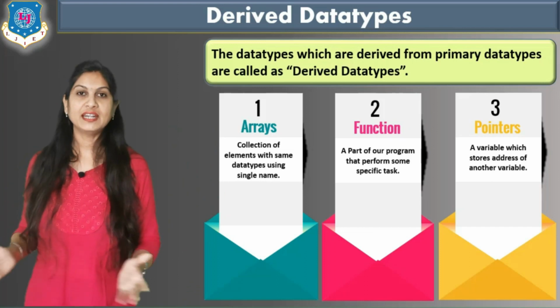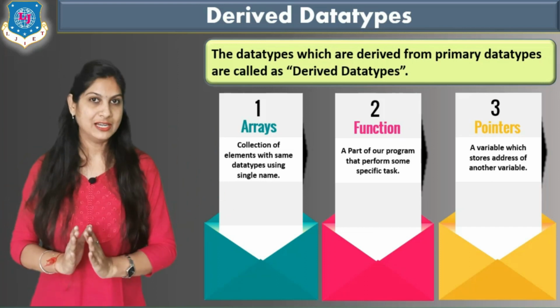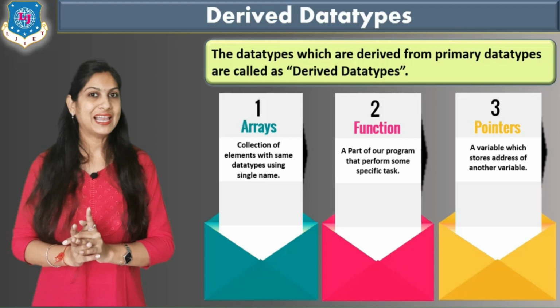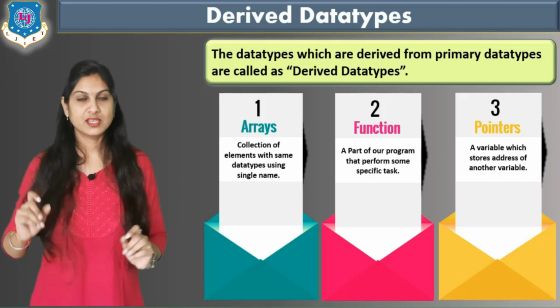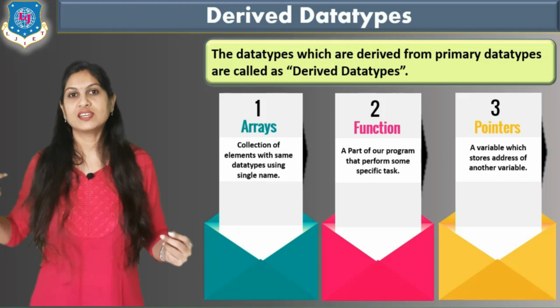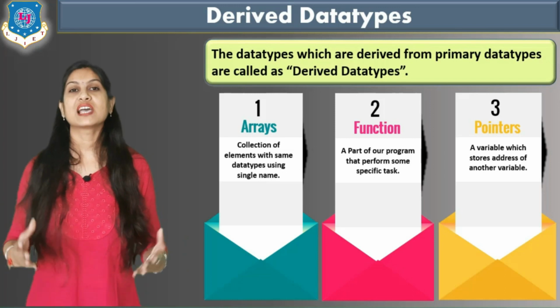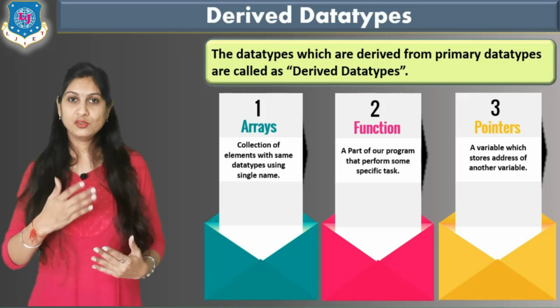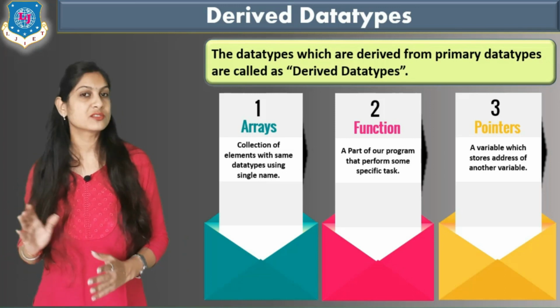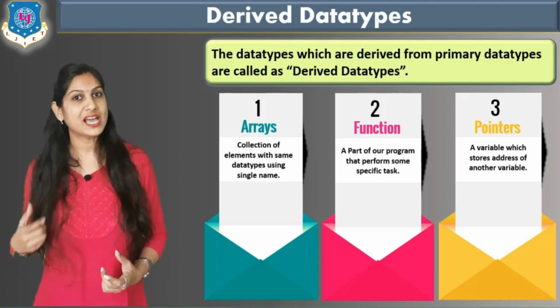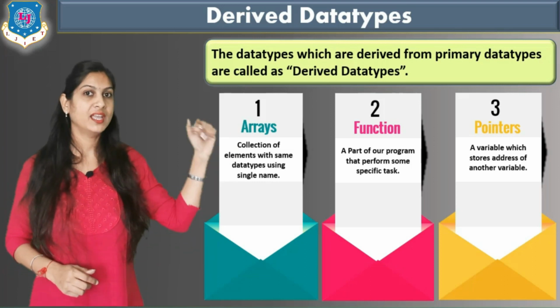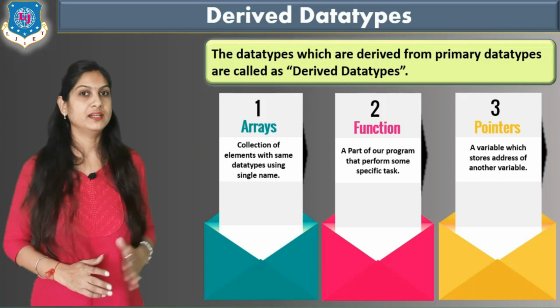Array means what? It is a collection of multiple values. If you want 1 value, then you take 1 variable. If you want 2 values, then you take 2 variables. But suppose I want 100 values, then are you using 100 variables? No. Instead of that, we use the concept of array. We will see later on in detail.